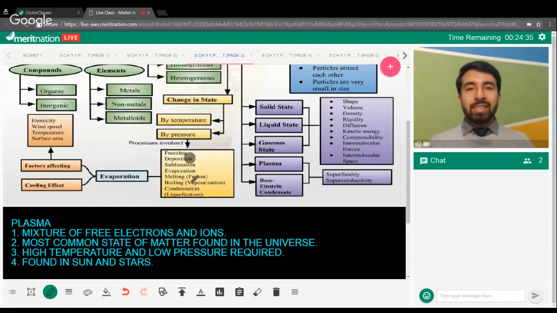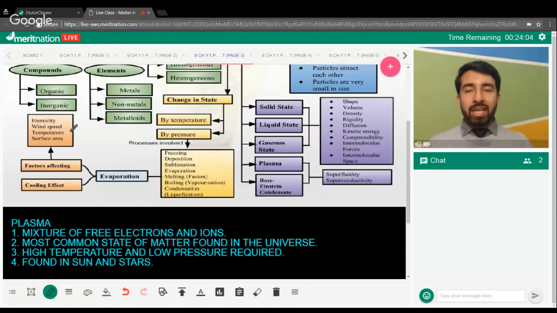So these are all your processes which are involved in the change of your state. In detail, we have to study evaporation and the different factors affecting it, like humidity, wind speed, temperature, and surface area. Evaporation is inversely proportional to humidity, which means if the amount of moisture present in the atmosphere is more, then definitely the rate of evaporation is less.